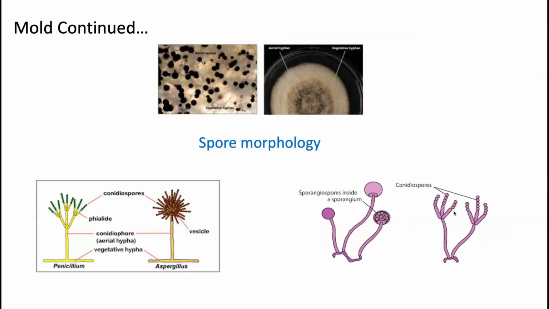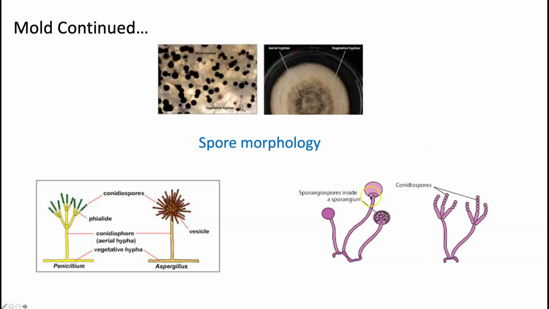So let's continue on with that topic of spore morphology. This is a nice picture because it shows you, well, you can kind of not really see the vegetative hyphae being embedded within the media, but what you see protruding out is the aerial hyphae, and within that you see all these little spores. So there is something to be said about the morphology of the spore. All right, and there are two different types of spores that you are responsible for knowing and understanding. And that is a sporangiospore versus a conidiospore. All right. So what is what?